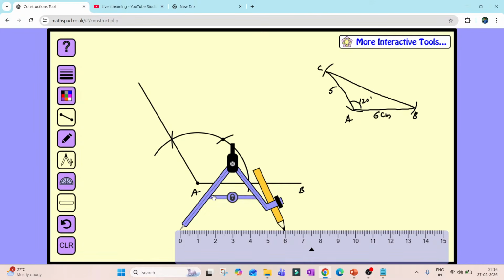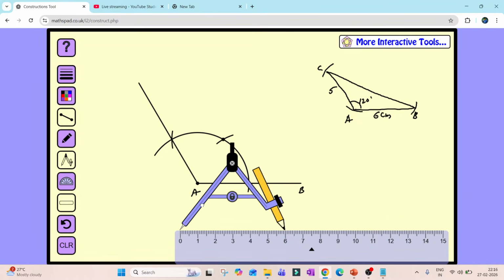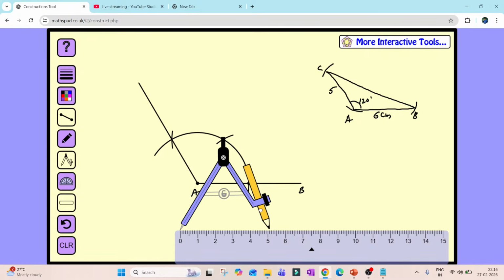Perpendicular bisector of the sides. Correct. Kirtan is telling perpendicular bisector we have to draw. Correct. Now first, how much is AC? 5 centimeter. Now let me check whether I have taken 5 centimeter or not. I have to take 5 centimeter over here.